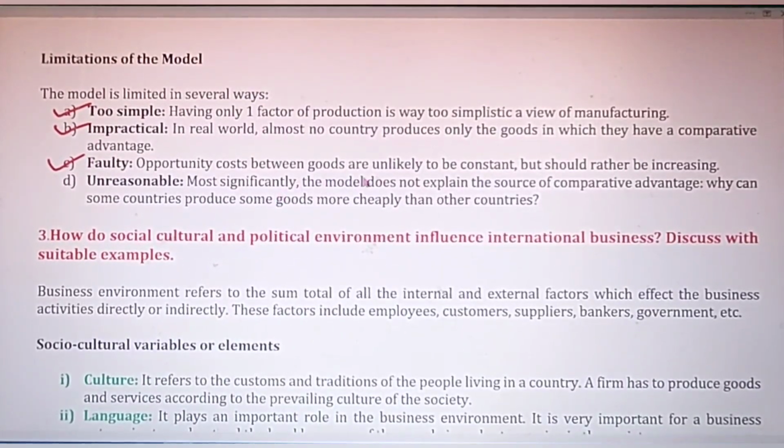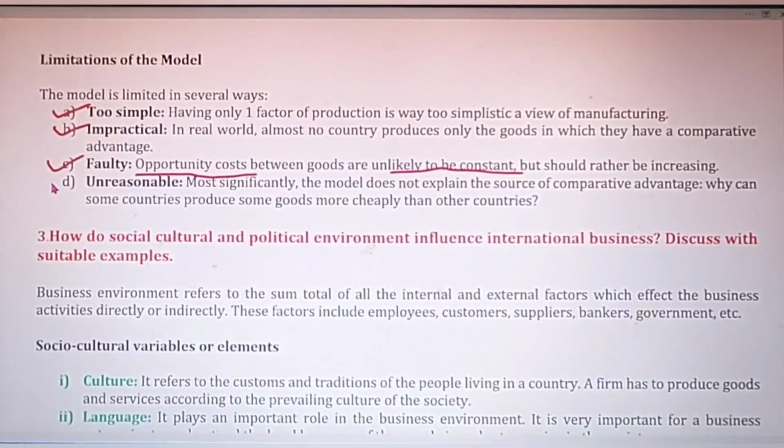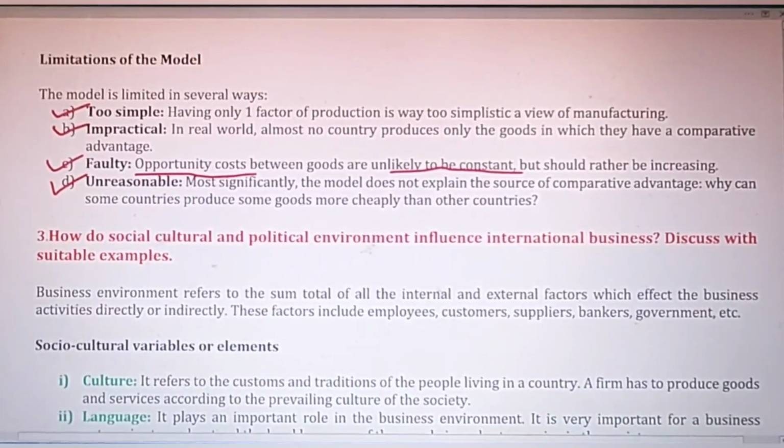Opportunity costs between the goods are unlikely to be constant, but Ricardo assumed that the opportunity cost between the goods is constant. Opportunity cost means the cost incurred to manufacture one commodity by sacrificing the other commodity. So that is called opportunity cost. And this theory is also unreasonable. So like this, Ricardian limitations are also there.